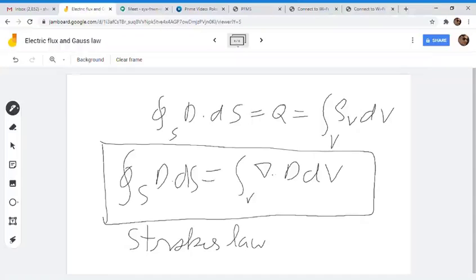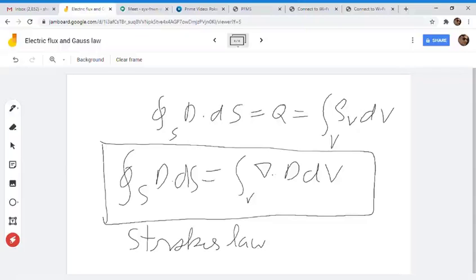Towards your left side, you can see that this is a surface integral. What are the dimensions which make a surface? The dimension is 2, no? Any two dimensions will make a surface.